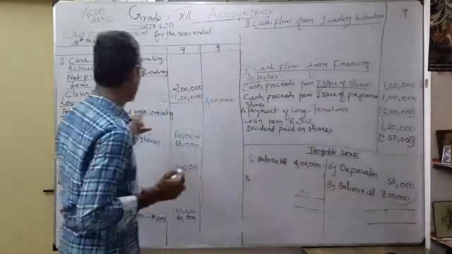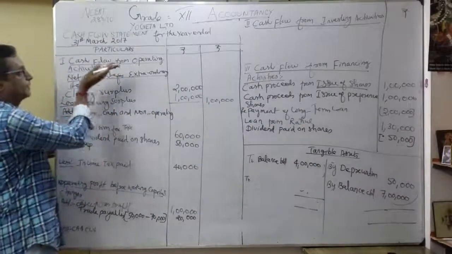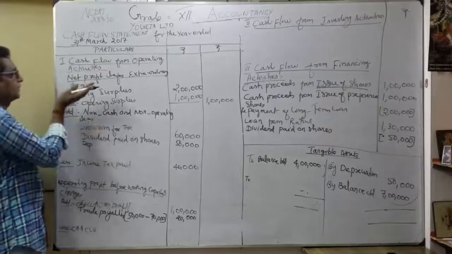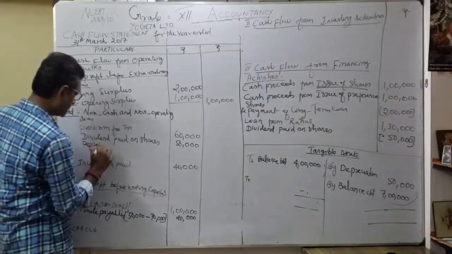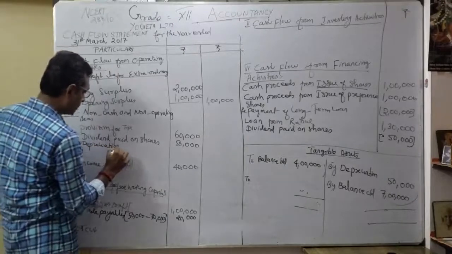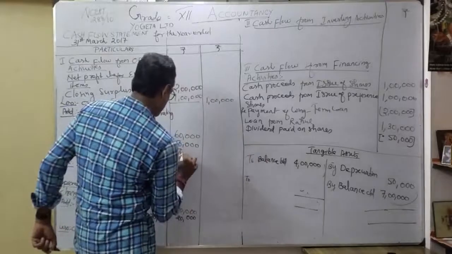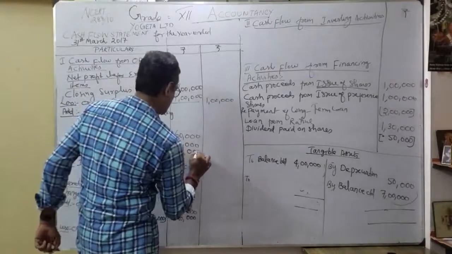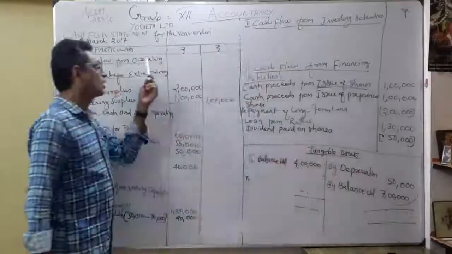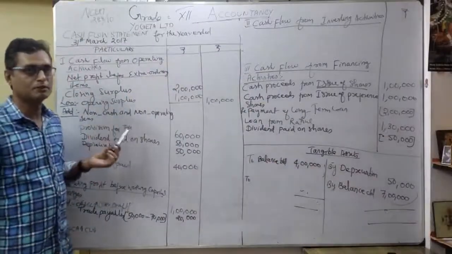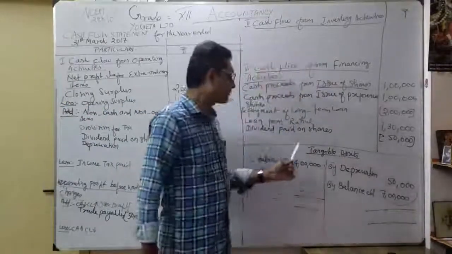Immediately I am going to write it here. Correct? So depreciation. Under operating activities, I am going to add once again, on net profit before extraordinary items, depreciation, how much? Once again 50,000. Now you understood? So should be very careful. Immediately better you can write it under operating activities, so that you never miss the information. Okay, now no other adjustments in our tangible assets.